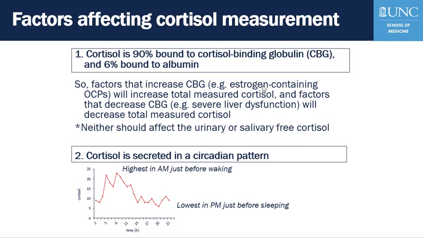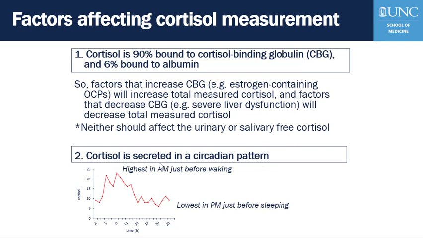So any exogenous source of estrogen, particularly oral estrogen like birth control pills, can raise cortisol binding globulin, as can pregnancy or other excess estrogen states. And CBG will be lowered by severe end-stage liver dysfunction. But neither of these binding globulin disturbances would affect the total urinary or salivary free cortisol measurements.